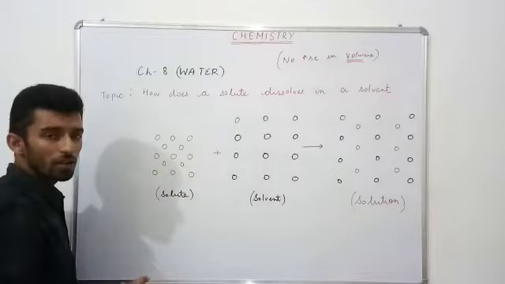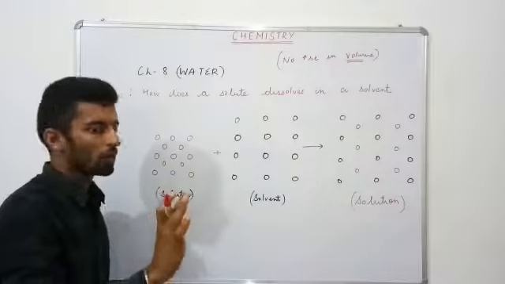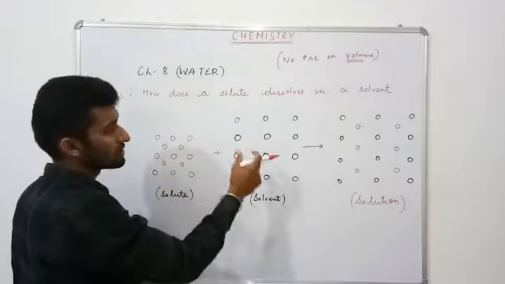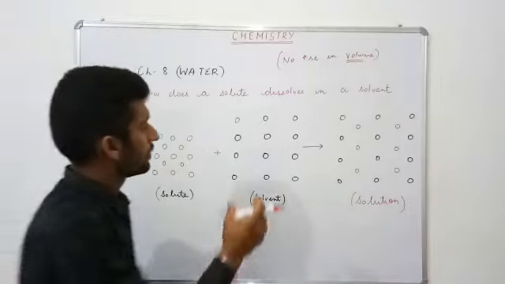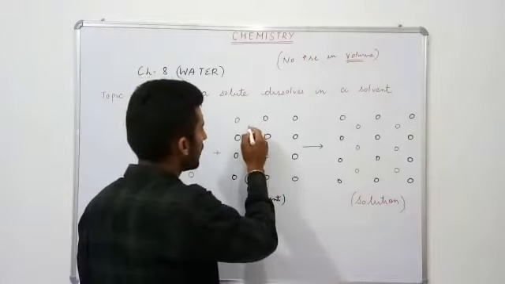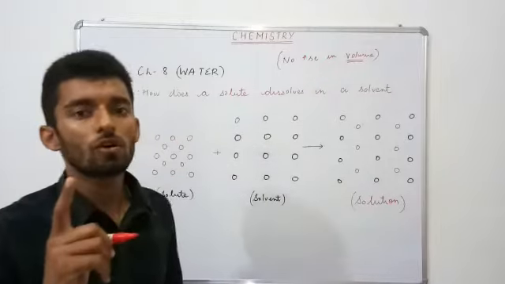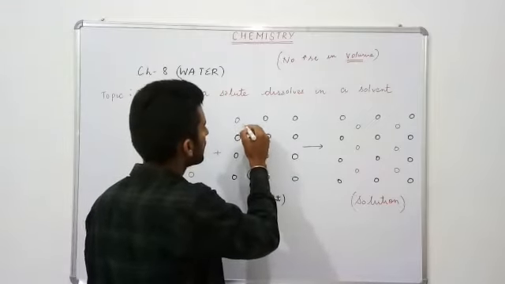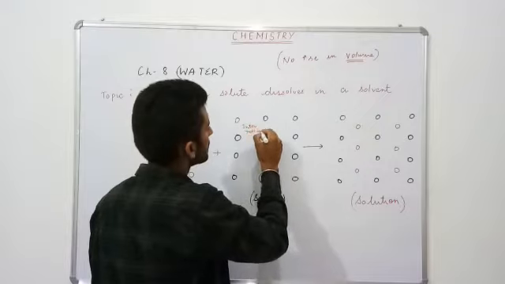Consider these are solute molecules, these are solvent, and the last one is the solution. Now if solute is added, it gets broken down into its molecules. As we discussed earlier in chapter 1 on matter, liquids have intermolecular spaces.